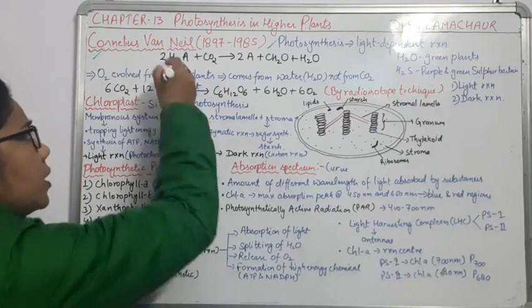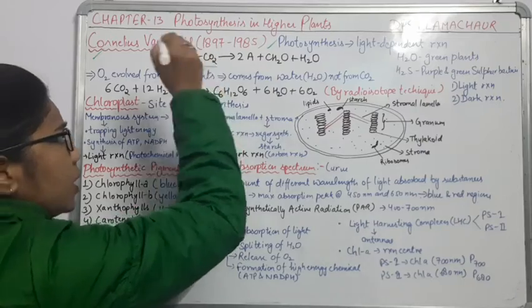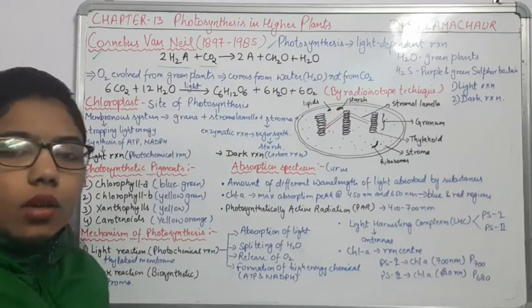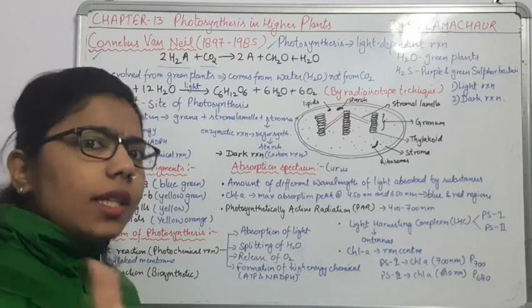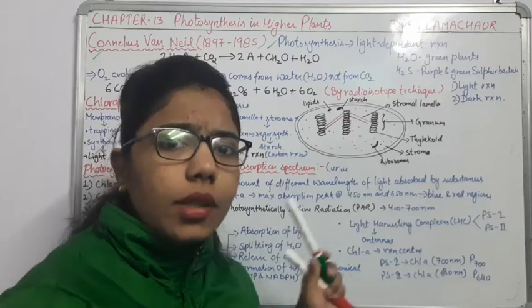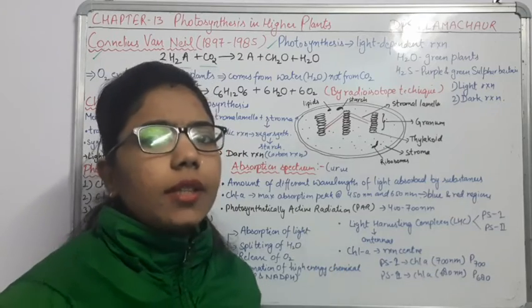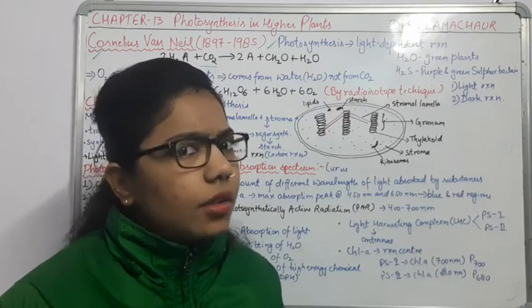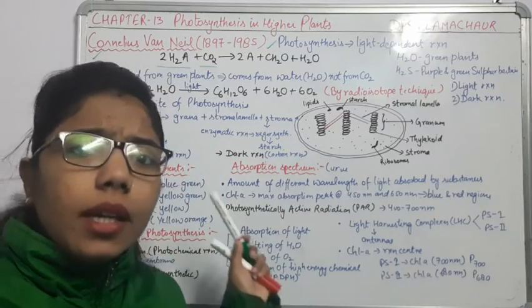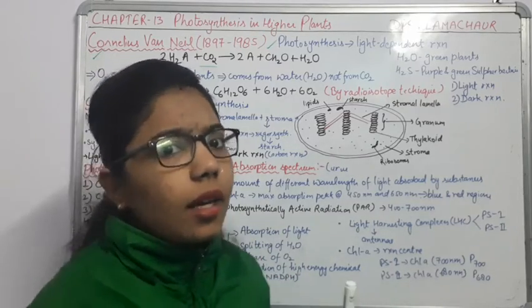Then, why is this reaction given in your NCERT, 2H2A plus CO2? Photosynthesis is not a single step, it is multi-step. In the first step oxidation takes place, and second, reduction takes place. We can also say there is a light reaction and a dark reaction.